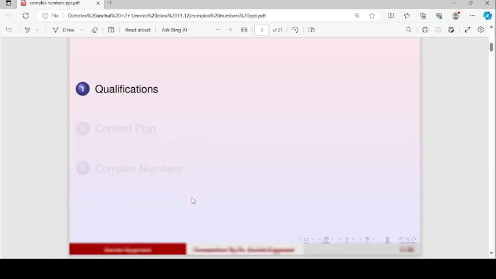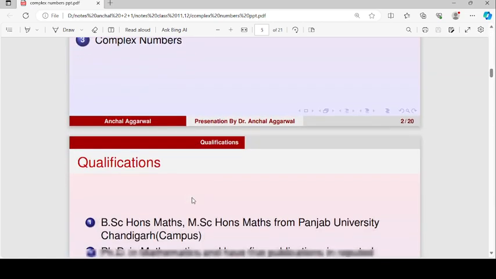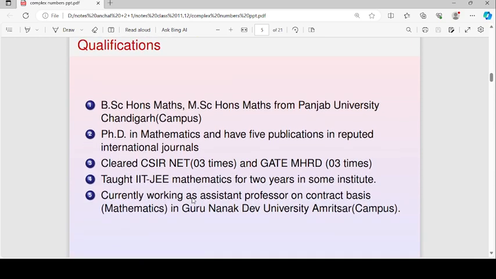Firstly, I will tell my qualifications. My qualifications are I have done my BSc Honours in Mathematics and MSc Honours in Mathematics from Punjab University campus. And then I have done my PhD in Mathematics. And during PhD, I have four publications in international journals. And after PhD, I have one publication.